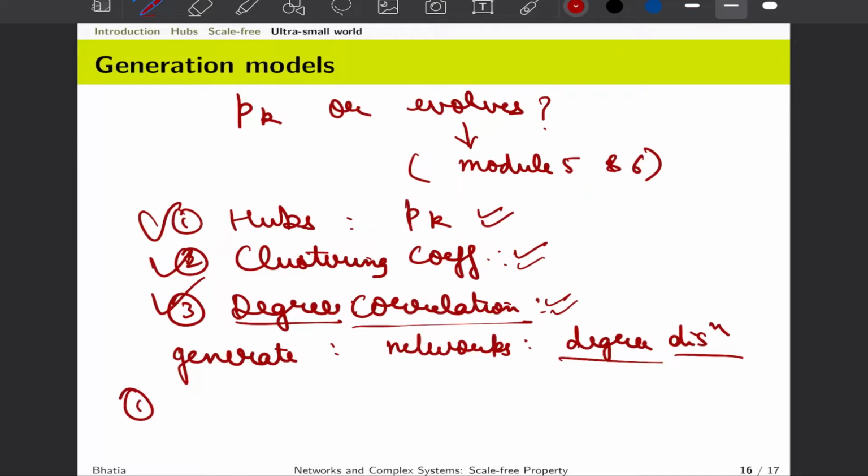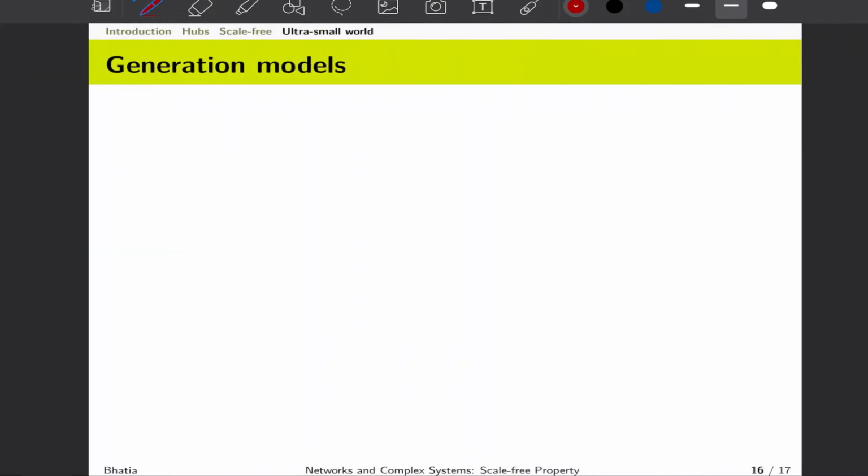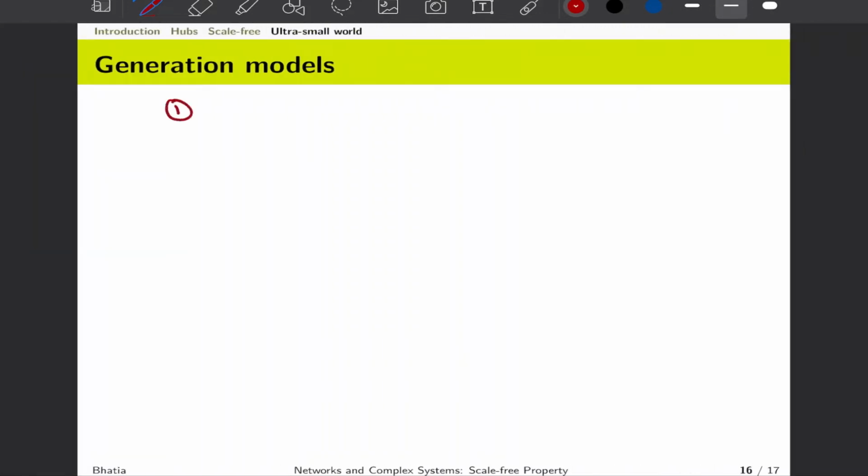Now, how can we do that? One of the simplest things that comes to our mind is this: let us say that we have a network with n number of nodes and l number of links. We can keep the nodes as they are and shuffle all the links, keeping the number of links constant. That would mean that we are basically rewiring the entire system and then trying to understand how the properties have changed. One way to do that is via the configuration model.